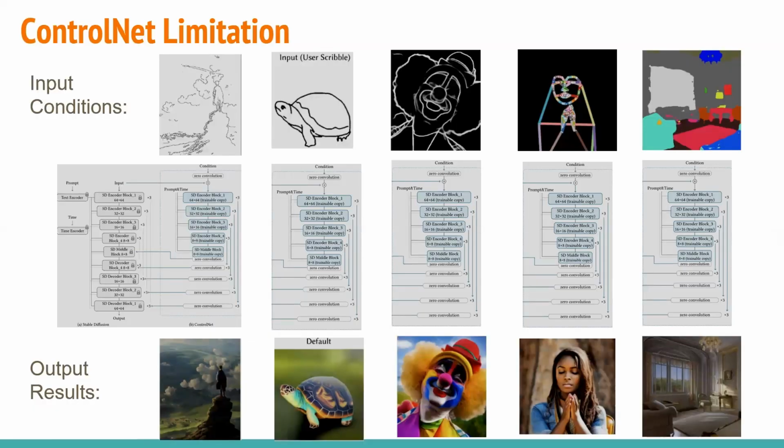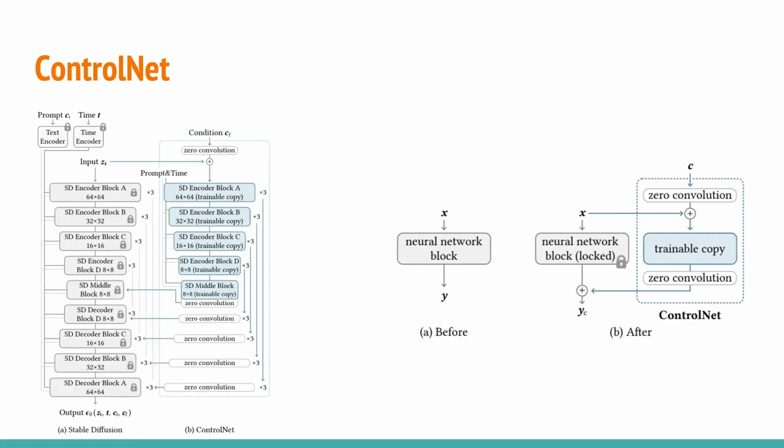If the fixed copy serves as the core foundation, maintaining the original model's parameters unchanged, this ensures that the model's inherent capabilities and knowledge derived from extensive pre-training are preserved. The trainable copy, on the other hand, is initialized with the same parameters as the stable diffusion model, but is designed to be adaptable. As the model is exposed to new data or conditions, these parameters can be updated, allowing the model to learn and incorporate additional information beyond its original training.